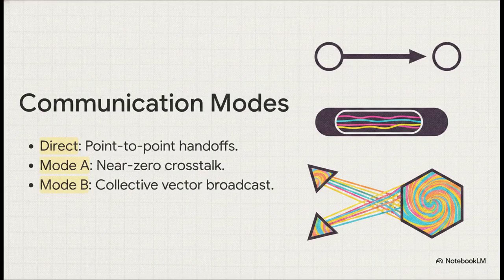And then there's mode B, holographic superposition. Imagine a massive choir where every individual person is singing a different note, but together, the acoustics perfectly combine into one single beautiful chord. That's exactly what mode B does. Multiple agents broadcast their individual signals, and the protocol mathematically combines them into one collective vector right on the fly. It is absolute magic for coordinating swarm behaviors.